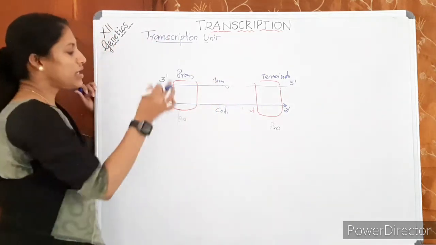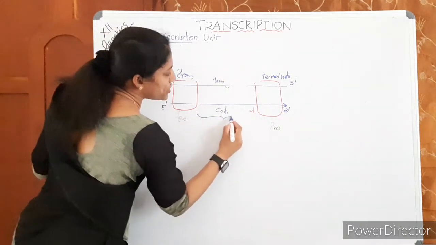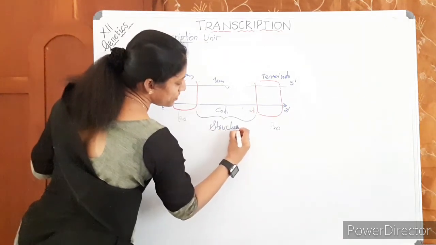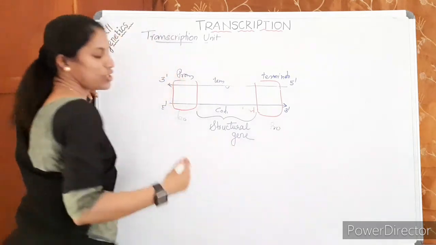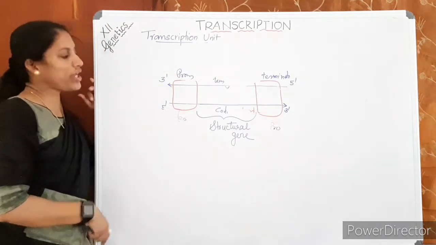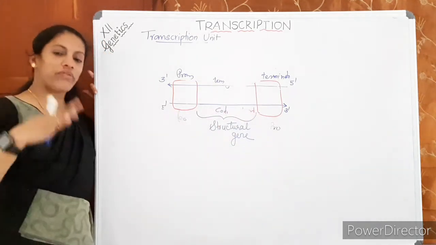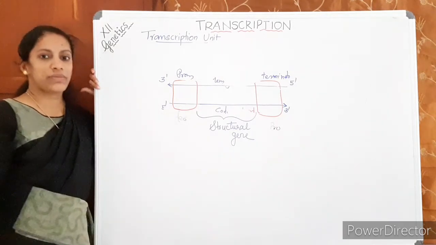Then one more thing: if this is the promoter and this is the terminator, the region between is known as the structural gene. This is what actually is getting transcribed to RNA. This region is getting transcribed to RNA, so that region is known as the structural gene. Keep in mind, we will elaborate on it later. So that is about the transcription unit.